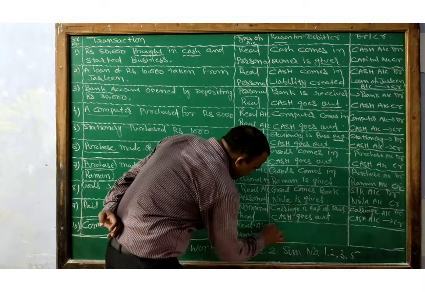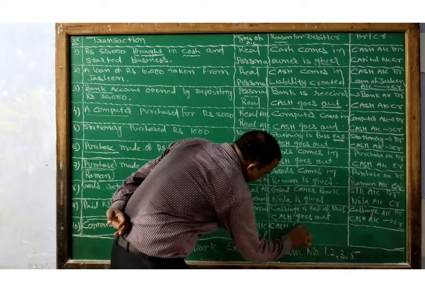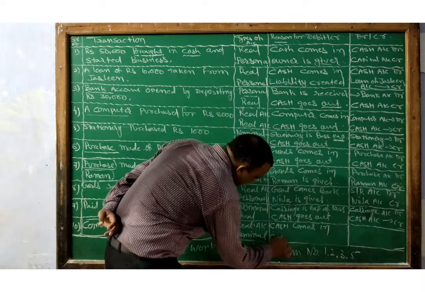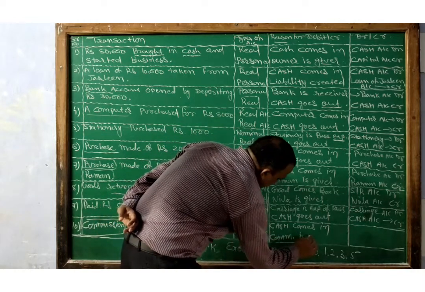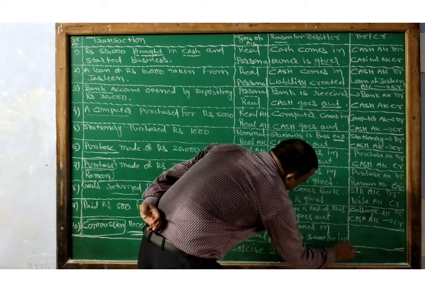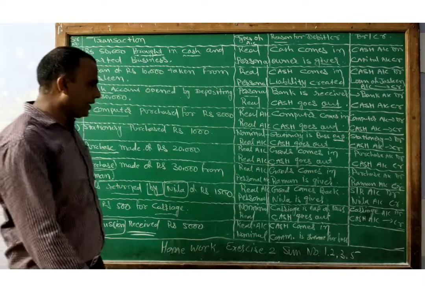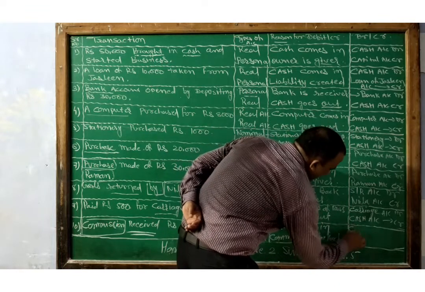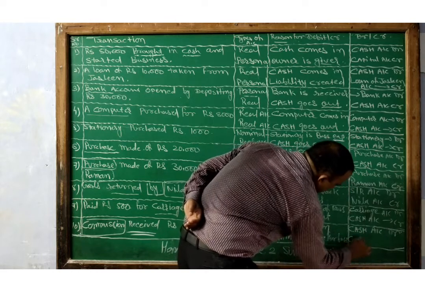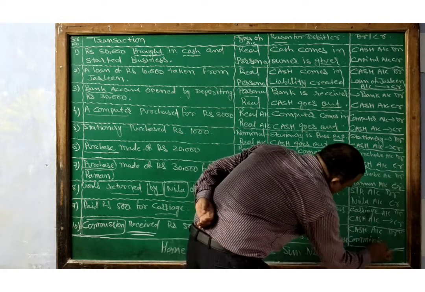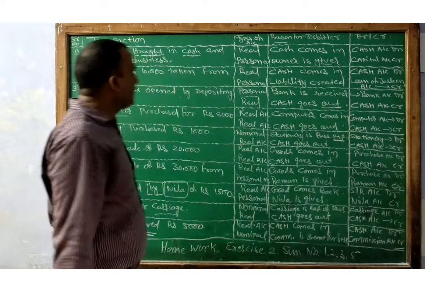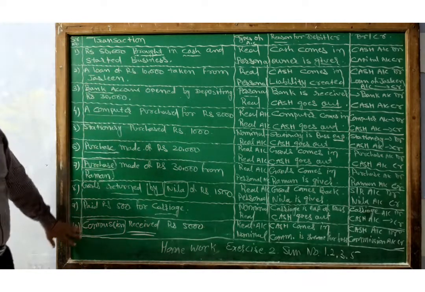So as per the rule, cash comes in because it is our income, and commission is income for the business. So apply the rule of debit and credit. Debit what comes in, so cash account DR, and commission account CR.